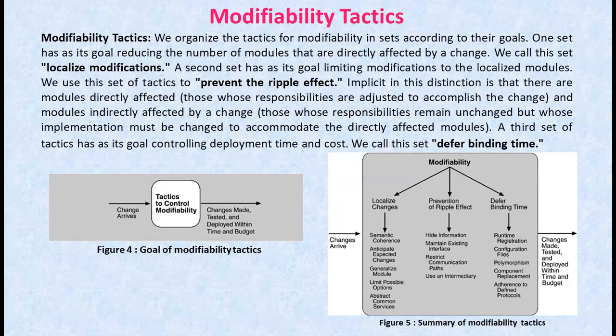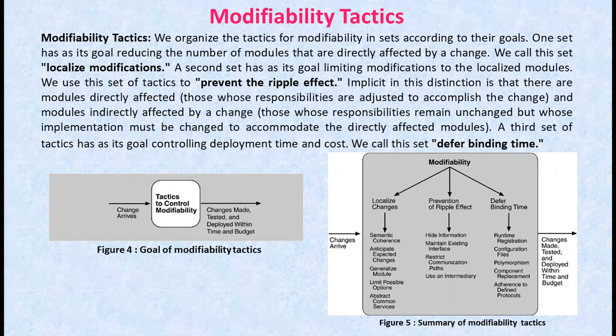Coming to the first one, that is maintain semantic coherence. Semantic coherence refers to the relationship among the responsibilities in the module. The goal here is to ensure that all these responsibilities work together without excessive reliance on other modules.